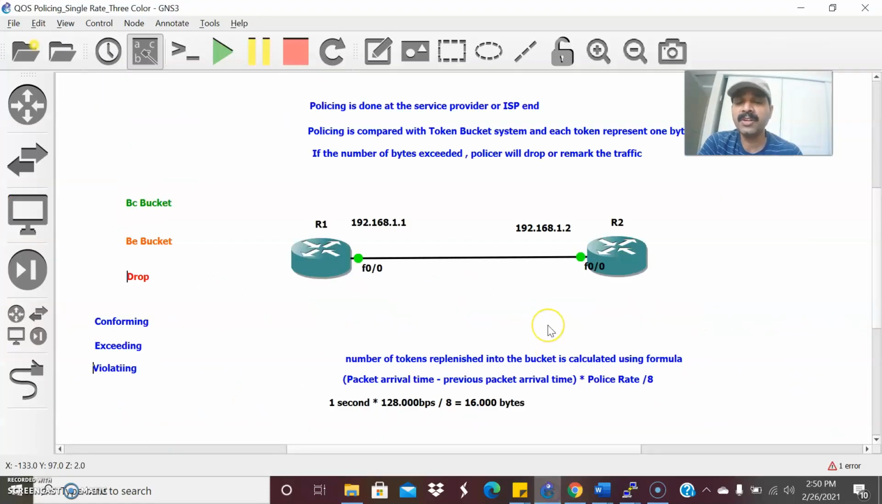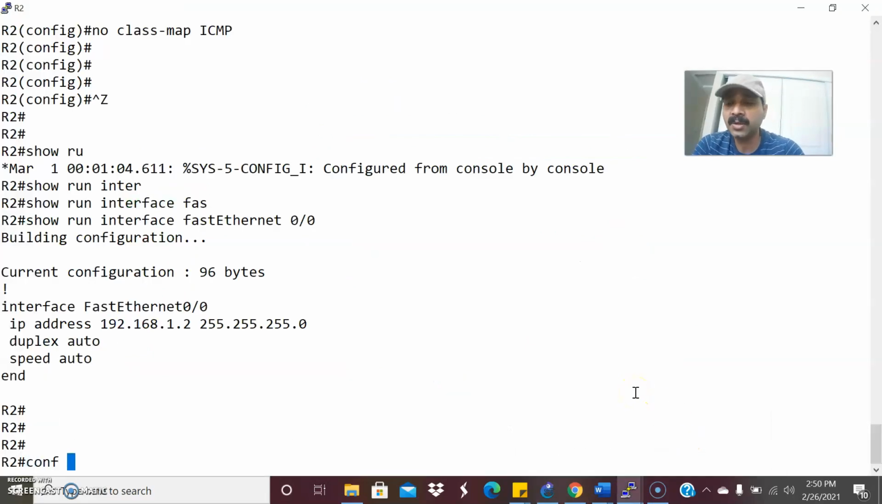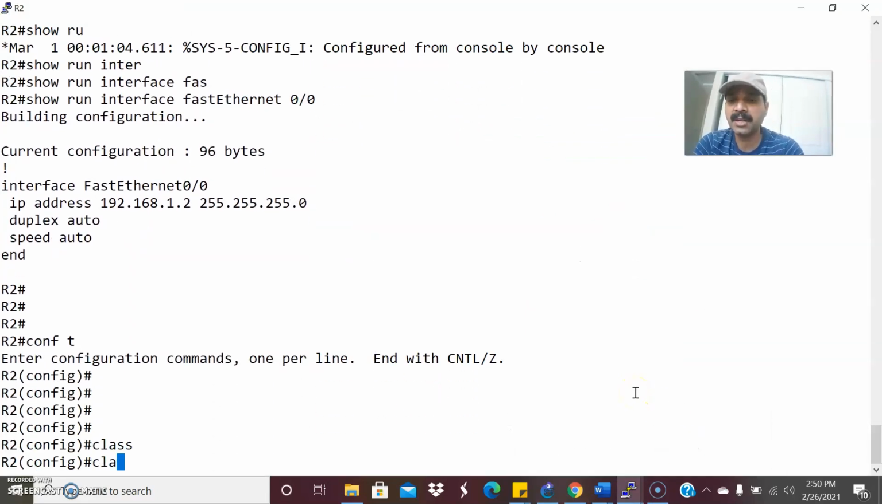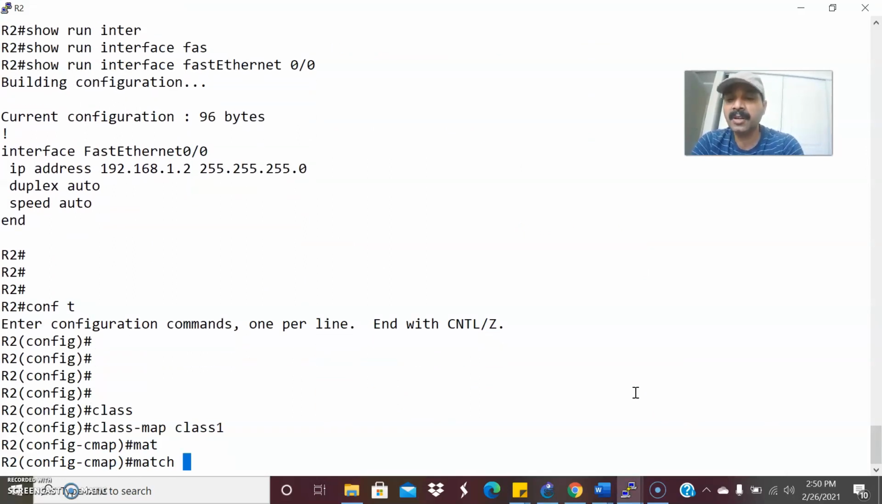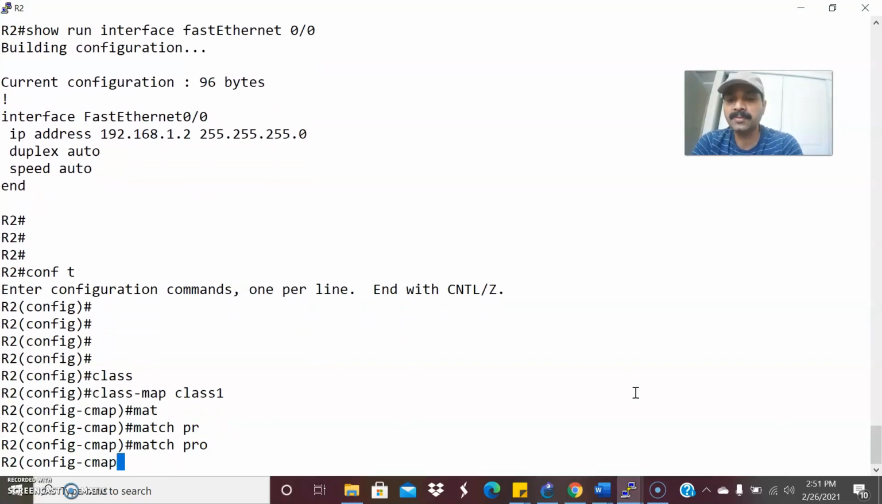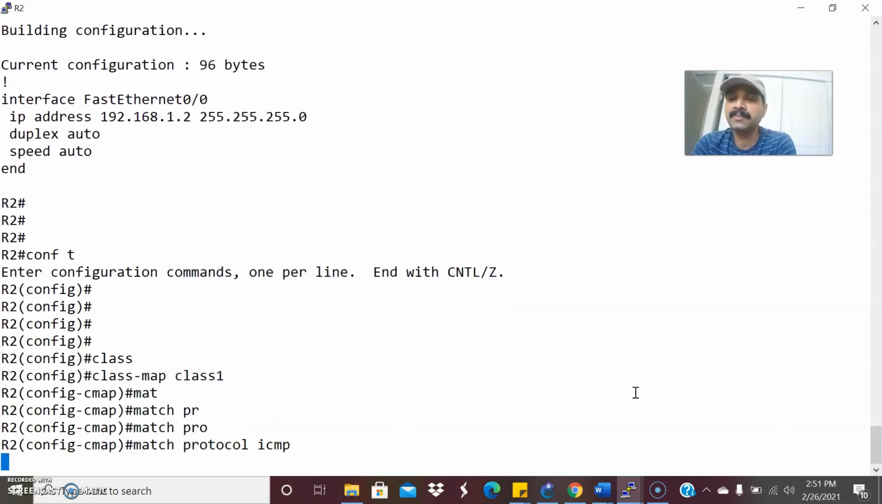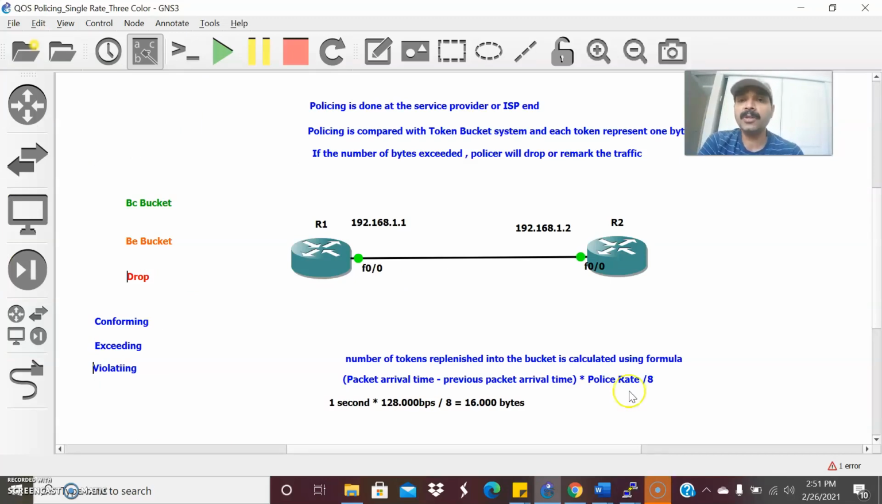So now I'm going to configure the three-stage scenario: conforming, exceeding, and violating. This is also called a two-token system because of the two buckets, the BC bucket and the BE bucket. So let us go to the configuration, and I'm going to create the class map. Let us create the class map named class 1, and I'm going to configure the protocol ICMP. So match protocol ICMP. Then I'm going to create a policy map, and I'm going to map the class name to this policy map.